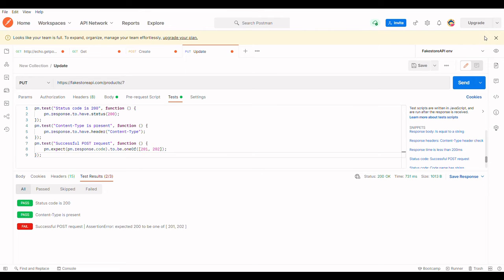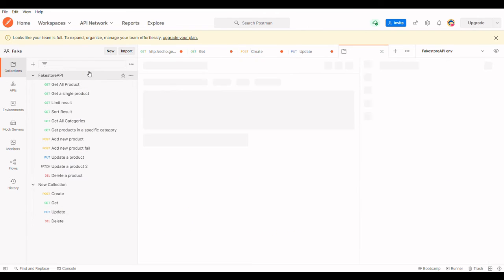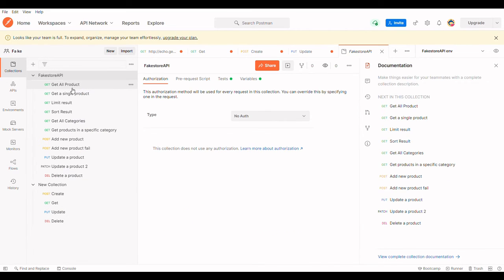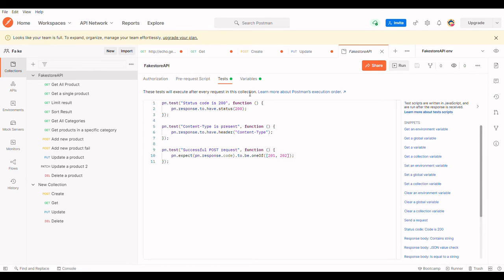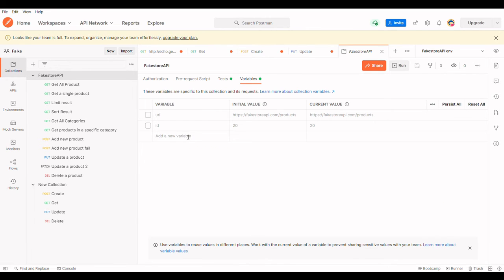Now we will set up an environment for testing a collection. So we will create a request in a collection here, and in the test script of the collection we will add a testing script here, and then we will set up some variables for the collection to use.